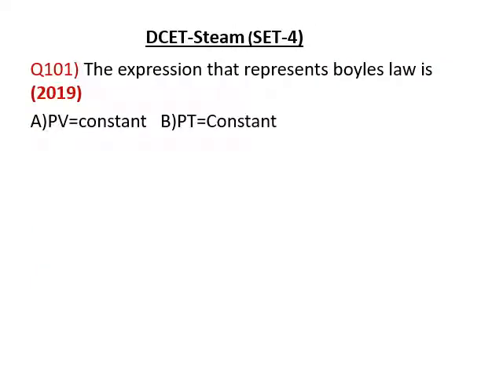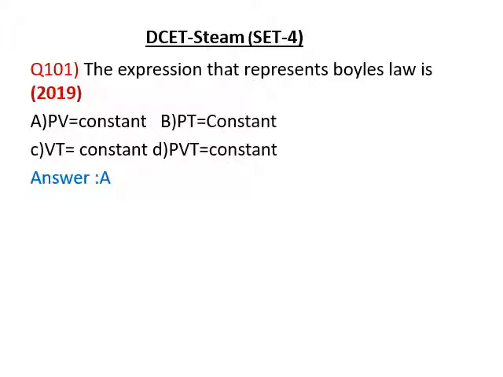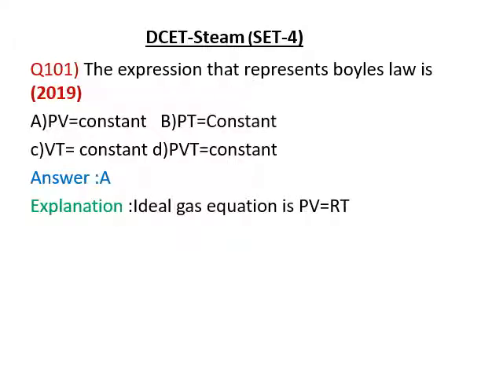The expression that represents Boyle's law is, given options are PV is equal to constant, PT is equal to constant, V/T is equal to constant, PVT is equal to constant. The right answer is A. We came across the same question in the earlier slide: PV is equal to RT is the ideal gas equation. So if two gases are given, it is P1 V1 is equal to P2 V2. Let us move to the next one.